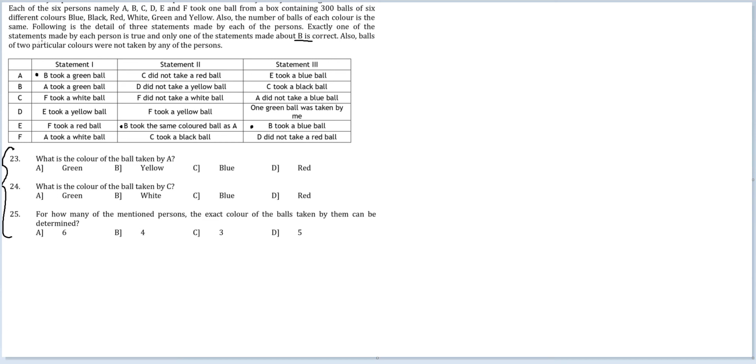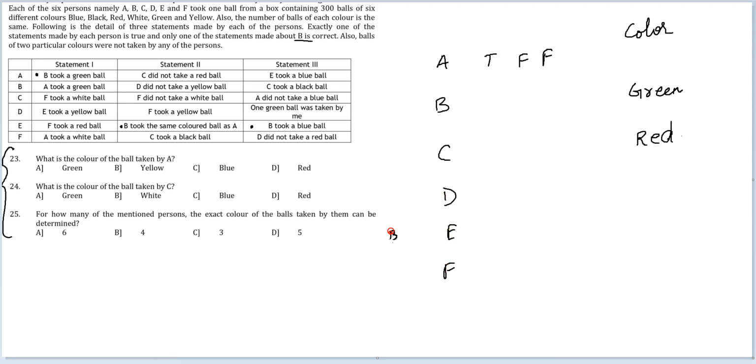So I'm taking this case as true right now. So A, his first statement is true, the other two are false. That is what I'm working with. So if his statement is true, the color I have to assign: his first statement is true, so B got a green one. Okay, C did not take a red ball, and that is a false statement. So C's ball will necessarily be red now. Okay, E took a blue ball. So D, E, and F. I know E is definitely not getting a blue ball because that is a false statement.